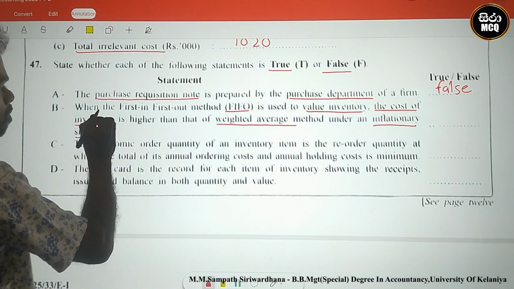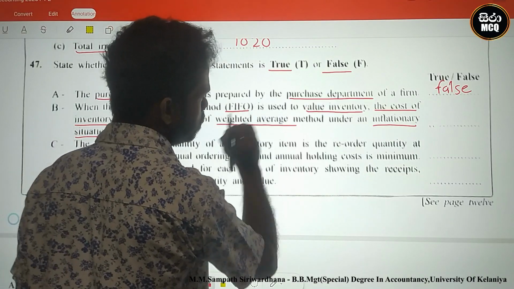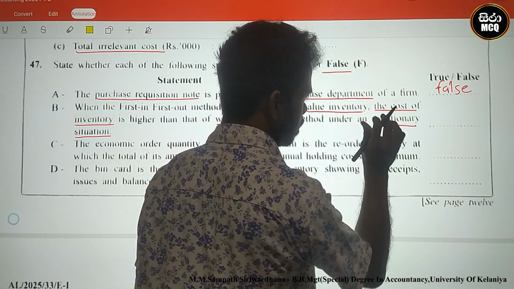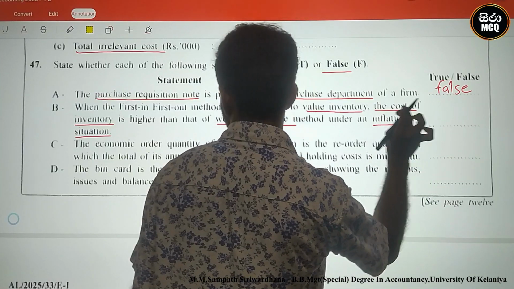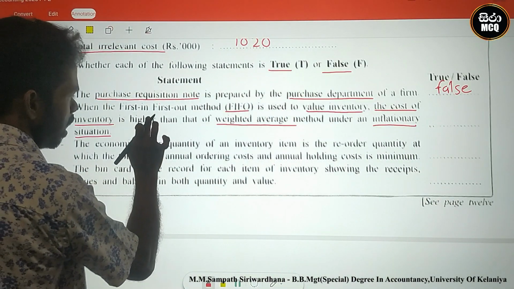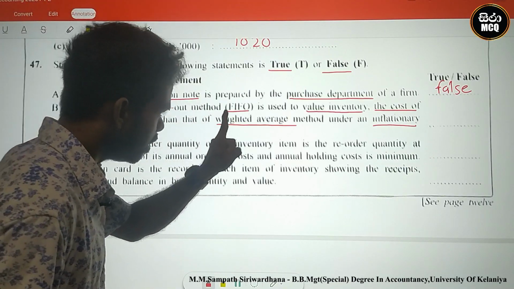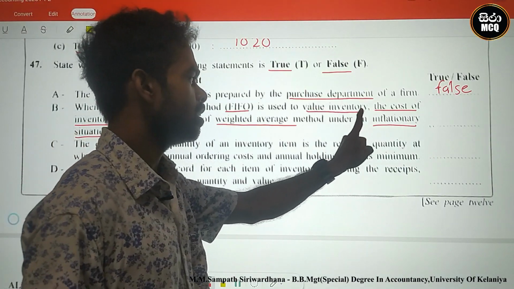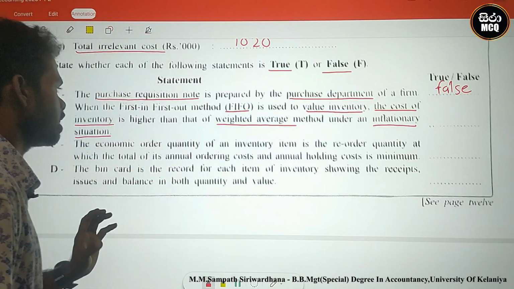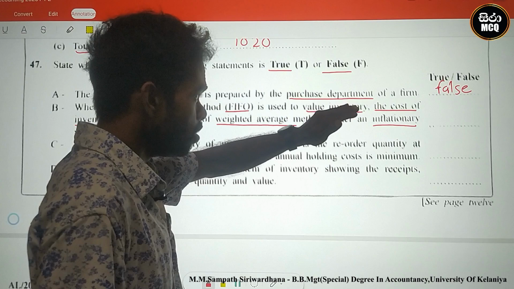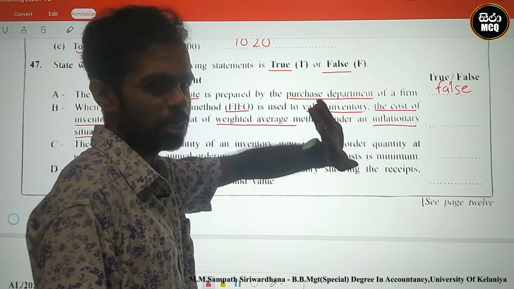Okay, look here, when FIFO is used to value the inventory, meaning closing inventory, the cost of inventory is higher than the weighted average method under the inflation situation. This is correct. FIFO is the major one.